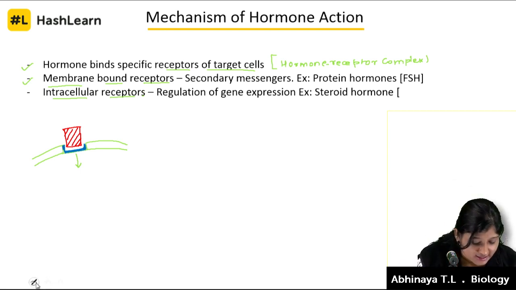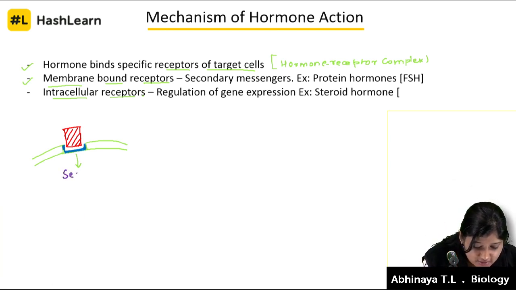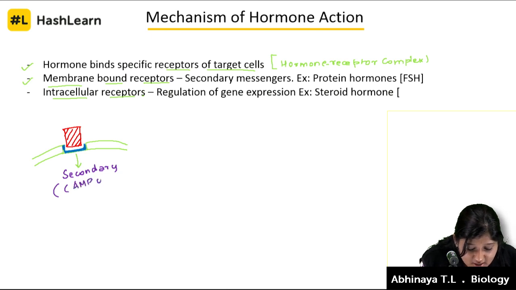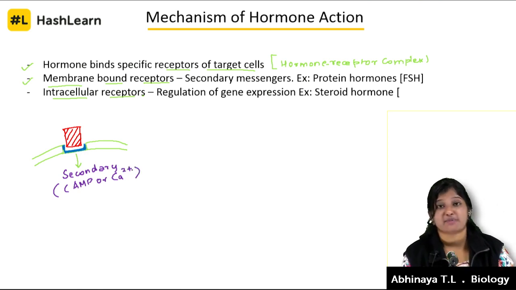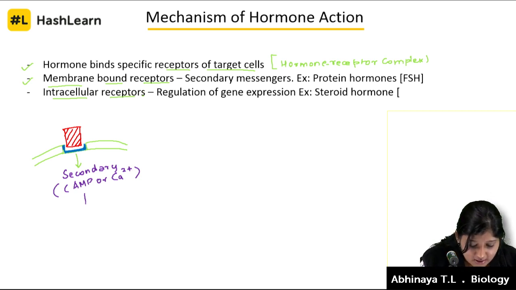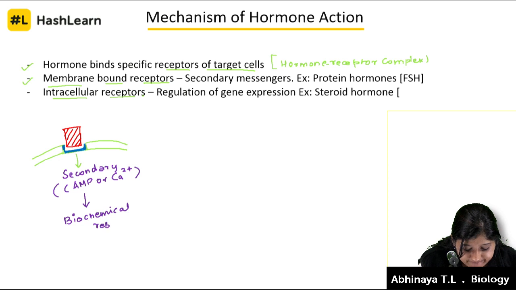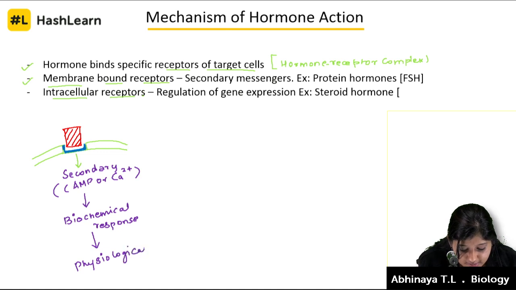These are called the secondary messengers. These can be cyclic AMP or sometimes calcium ions also. Not to get into the details of it, we'll just know what the secondary messengers are which can take the response. Next, after this, there's got to be a biochemical response in the cell. This specific biochemical response is going to get the physiological response.